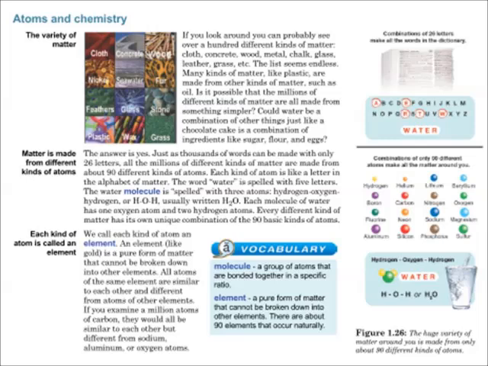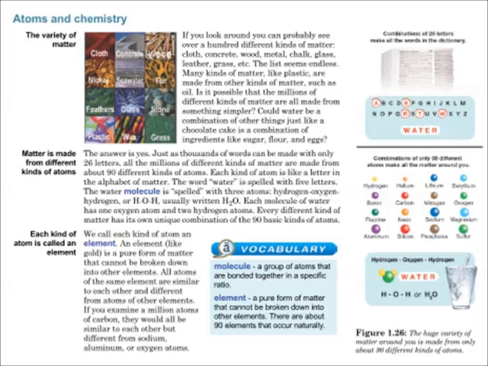Just as 1,000 words can be made with only 26 letters, all the millions of different kinds of matter are made from about 90 different kinds of atoms. Each kind of atom is like a letter in the alphabet of matter. The word water is spelled with 5 letters. A water molecule is spelled with 3 atoms: hydrogen, oxygen, hydrogen, or HOH, usually written as H2O. Each molecule of water has one oxygen atom and 2 hydrogen atoms.